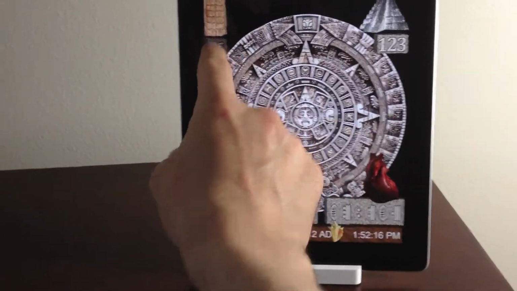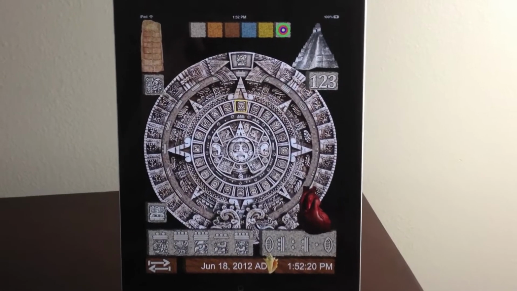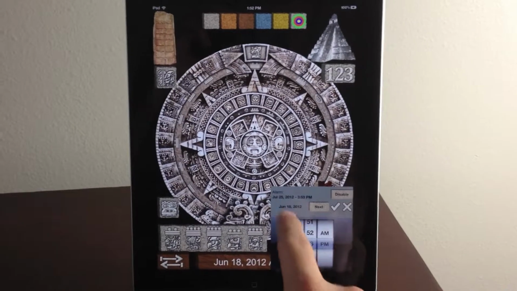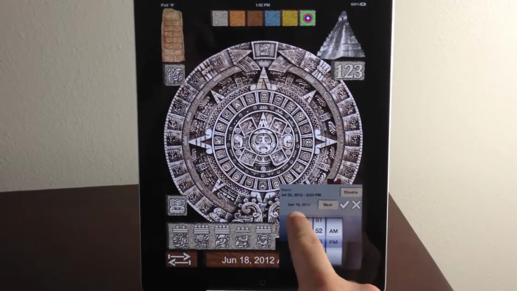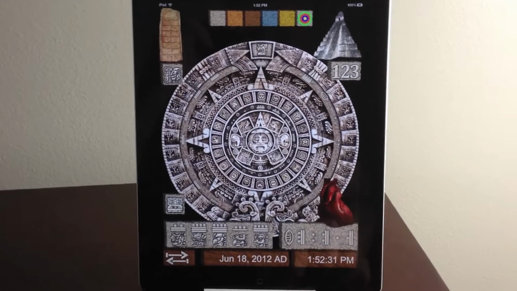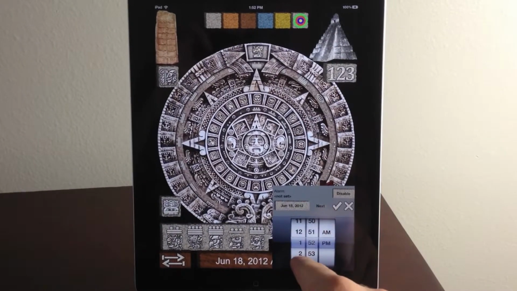Let's set the calendar for today's date. Press the time button and you can see that the alarm still remembers previous setting. To disable the alarm, press disable button. Set the alarm just about 1 minute into the future.